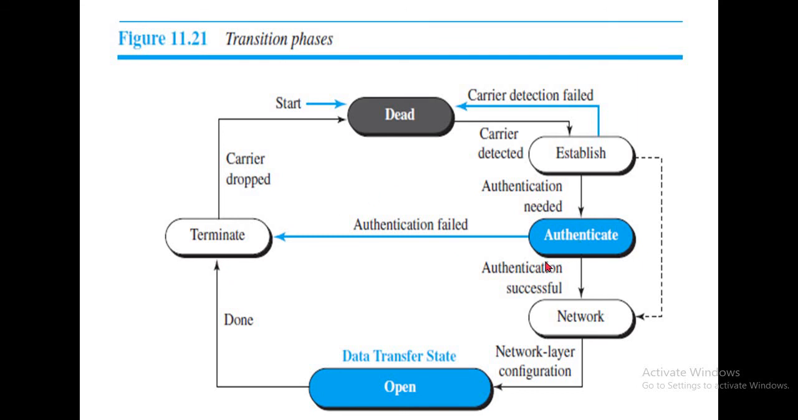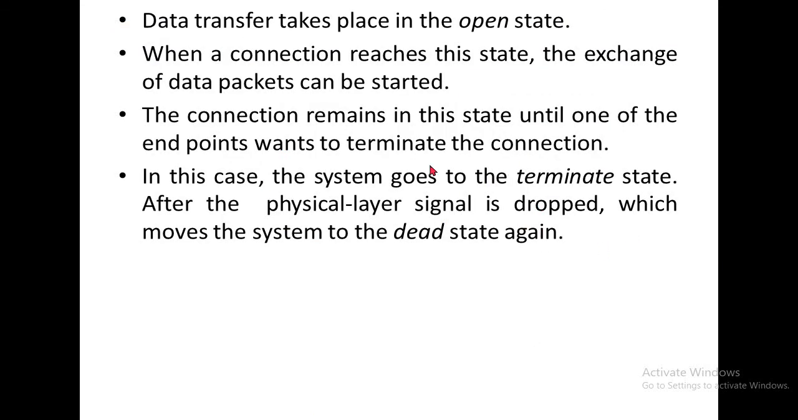If the authentication is successful, it goes to network configuration. After the network configuration, the state goes to the open state. In the open state only we perform data transfer. After the data transfer is finished, it goes to the terminate state. So data transfer takes place in the open state.